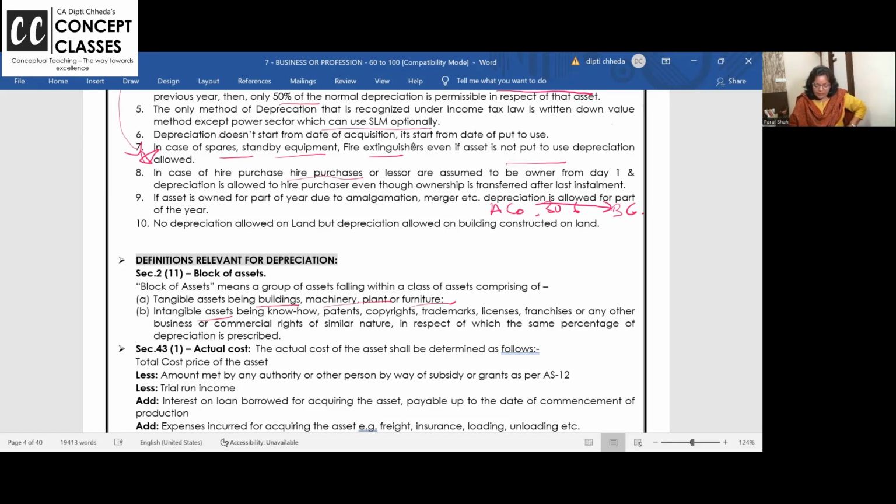So tangible assets: building, plant and machinery. How many blocks are there? Sorry, building. Shall I write land? Answer is no. On land, depreciation is never charged. So building, plant and machinery is number 2, building number 1, furniture number 3, and intangible assets number 8.